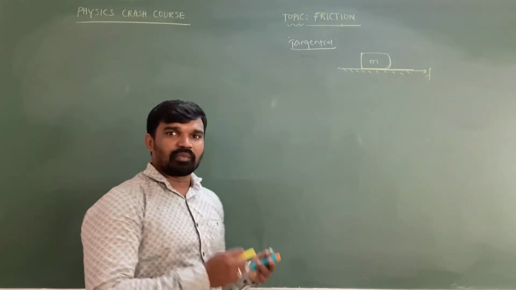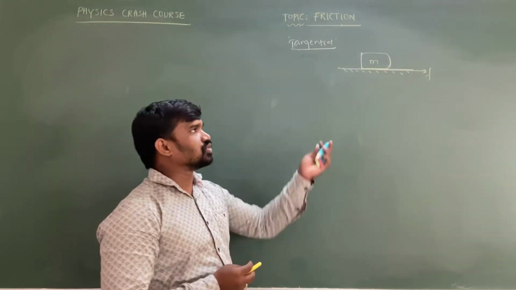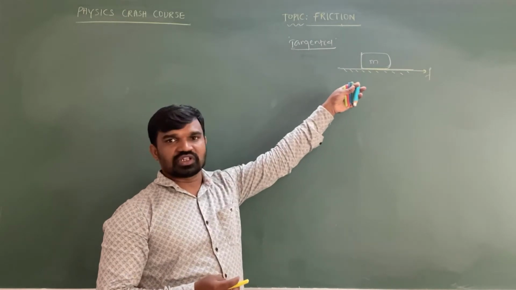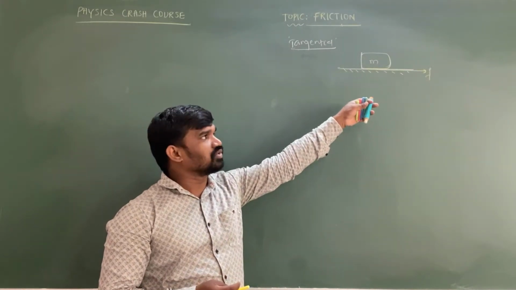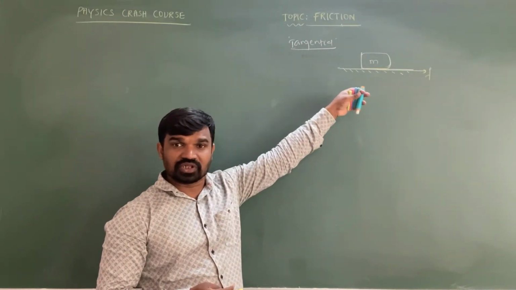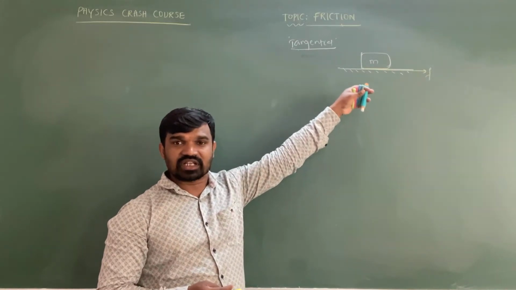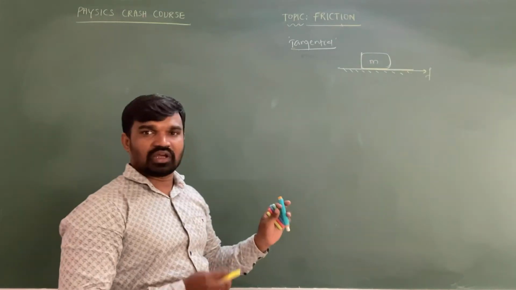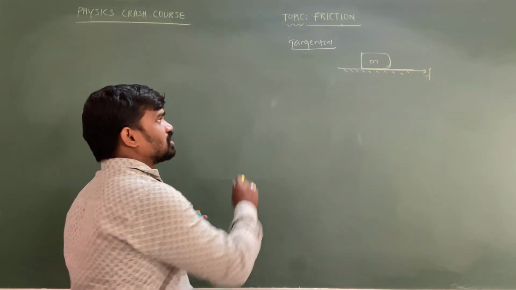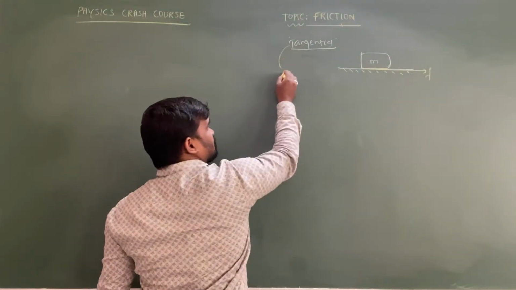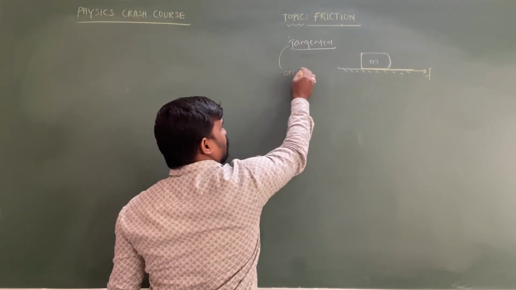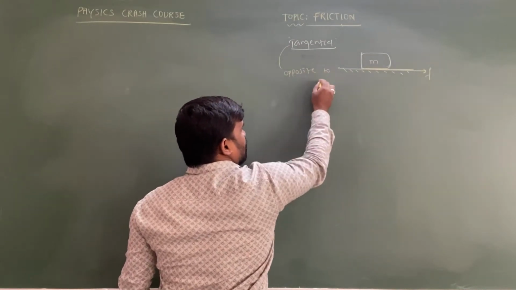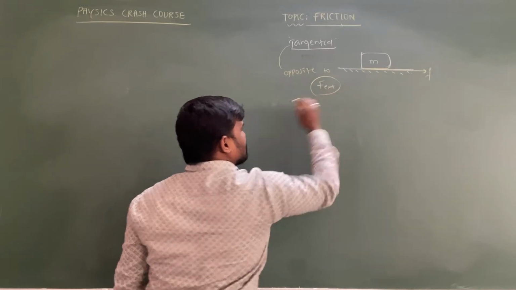Suppose I am applying 20 newtons of external force, trying to change the position of the object. Hence the frictional force generated will always act opposite to the external force acting on the object. So this is very important: it acts tangential as well as opposite to the external force. Intelligence, please remember this one.